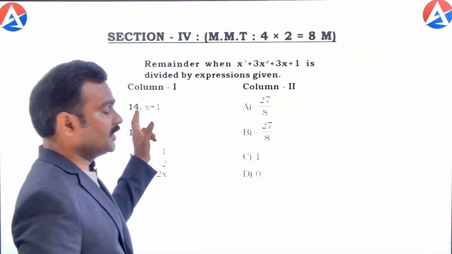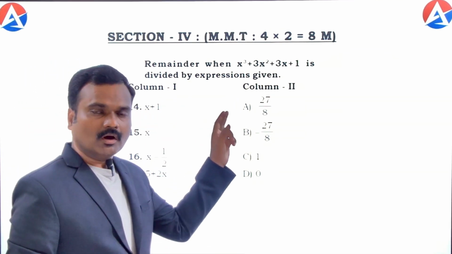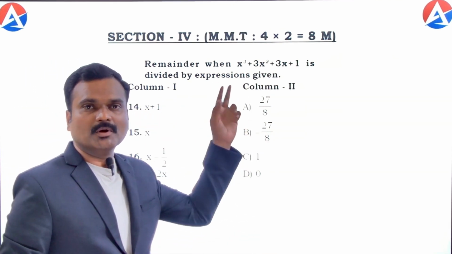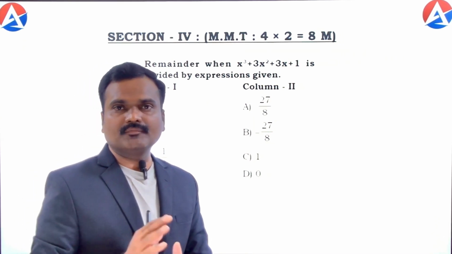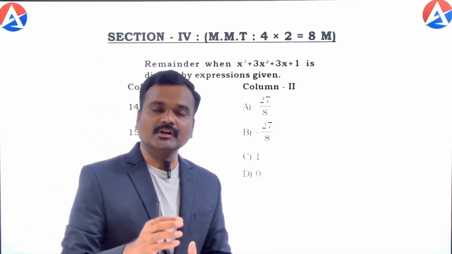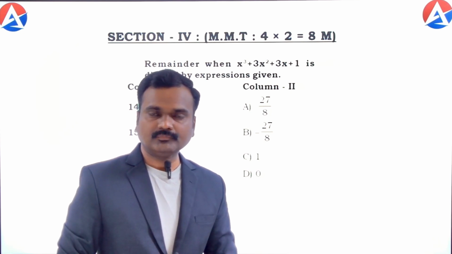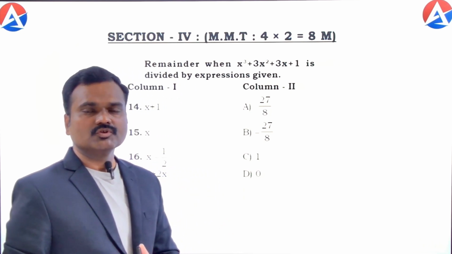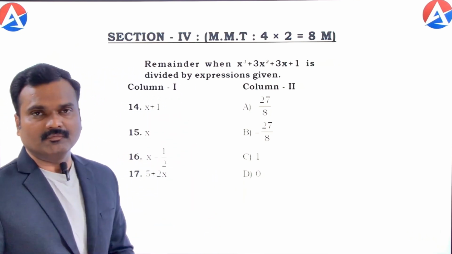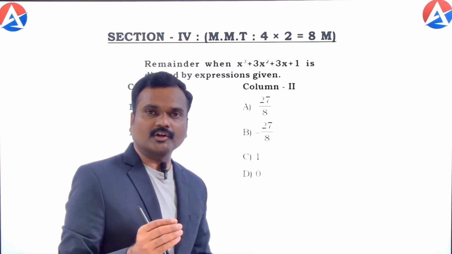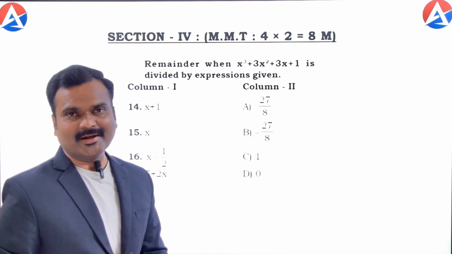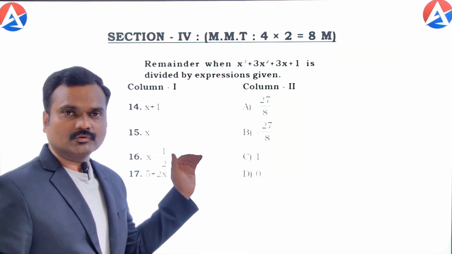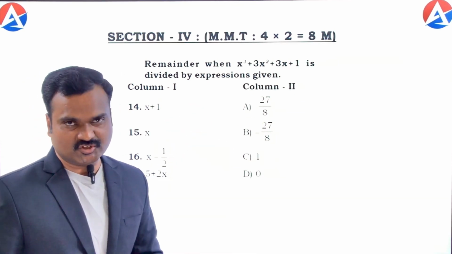If it is completely matched with all correct options, they will get 2 marks for each one. If it is partially matched, left over, or a wrong option, they will get 0 marks. No partial marking here, so students have to read carefully. They have to match all the correct options, then only they will get 2 marks for each correct matching. There will be 4 matchings for 4 to 8 marks in this section.